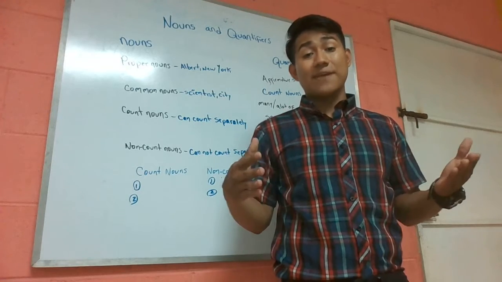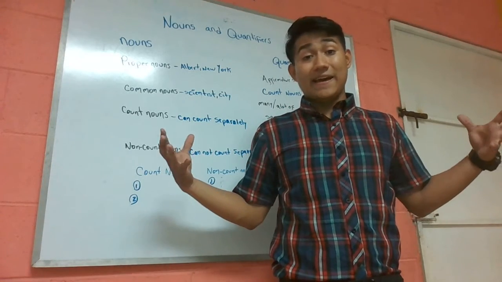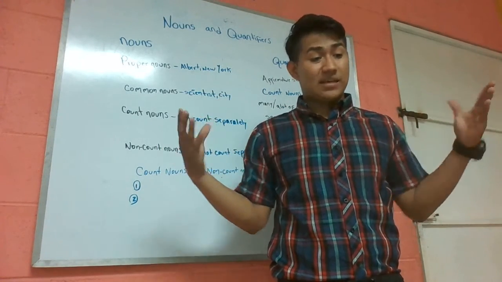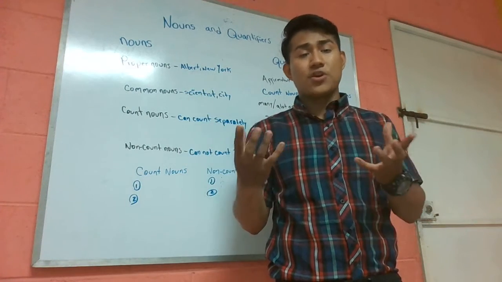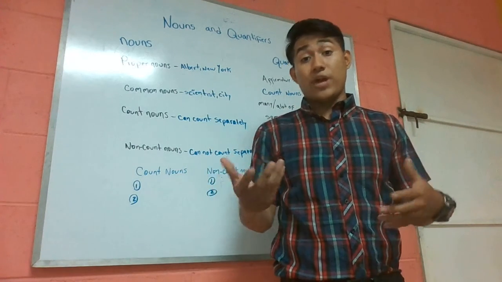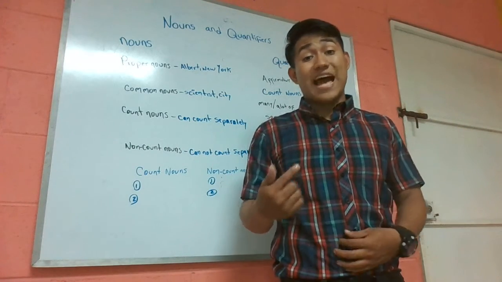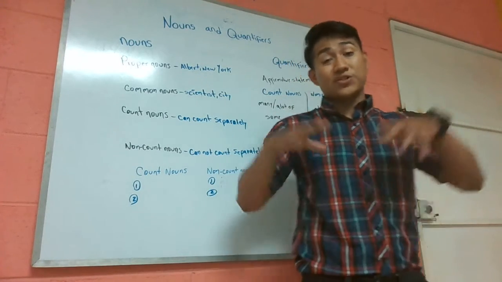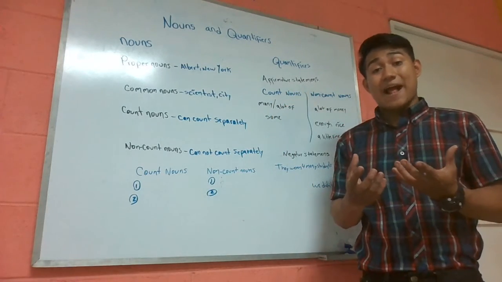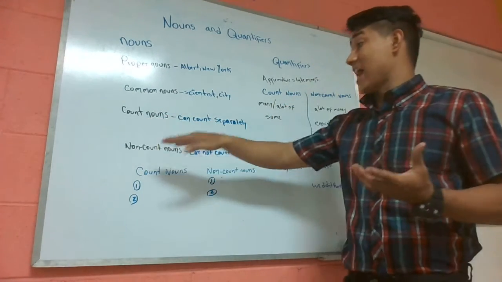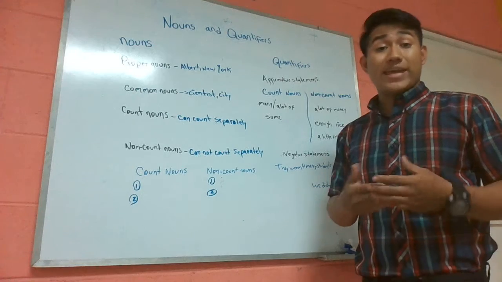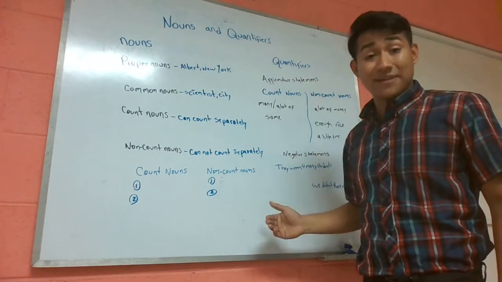We will need to say an amount. For example, we have sugar. We cannot say I just have one sugar, because that is a non-countable noun. So we cannot count it separately.